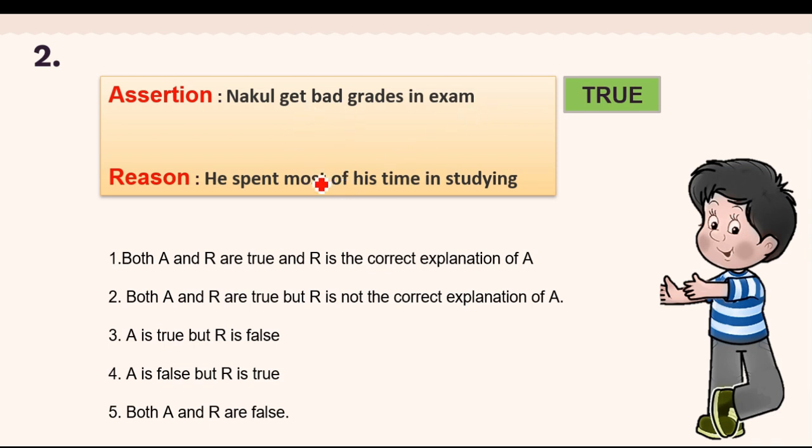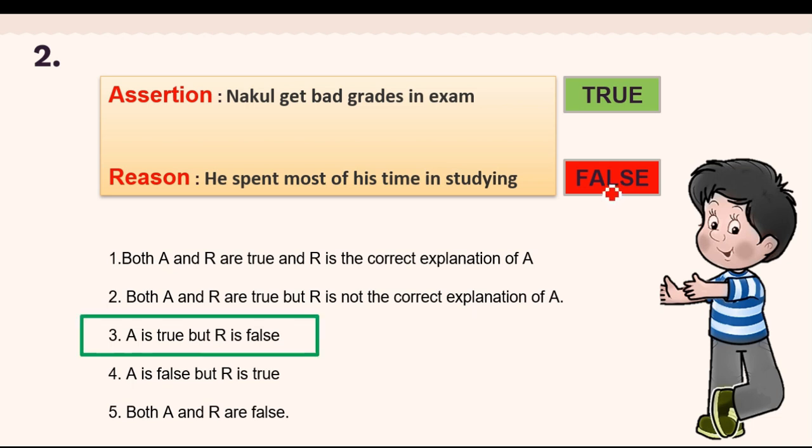But the reason given here is he spent most of the time studying. So what do you think? Is this statement correct? Was he spending more time on studying or was he spending more time on dancing? So please remember this statement is false. So here assertion is true, but reason is false. So you can see the alternative selected will be A is true, but R is false.